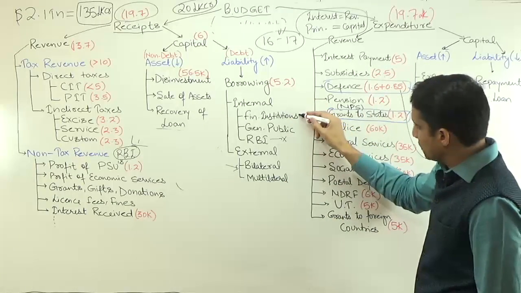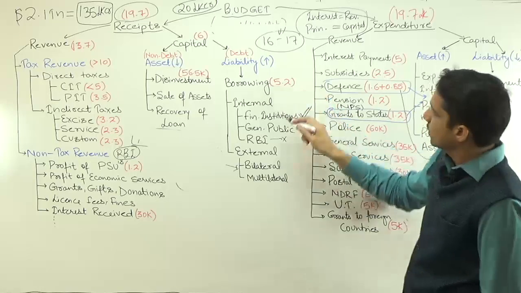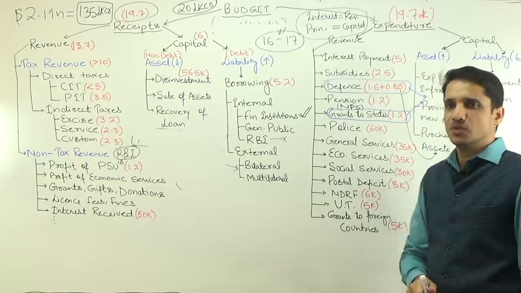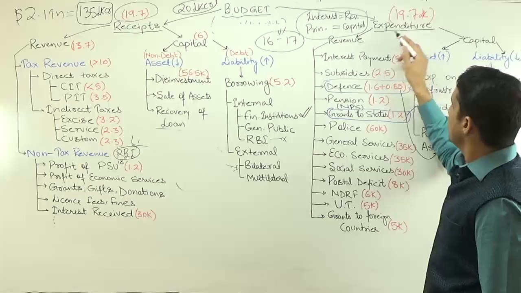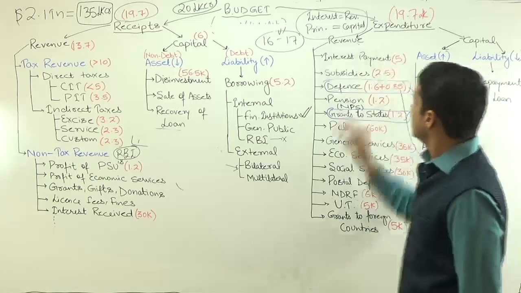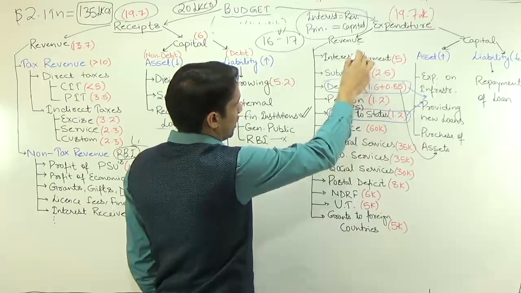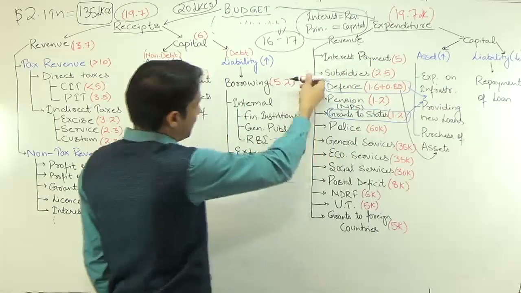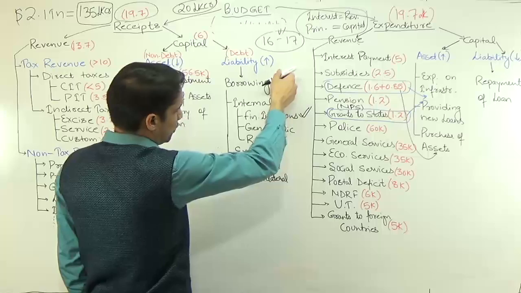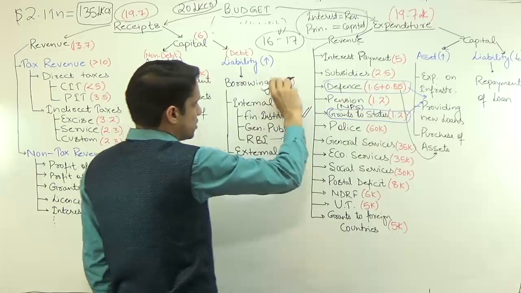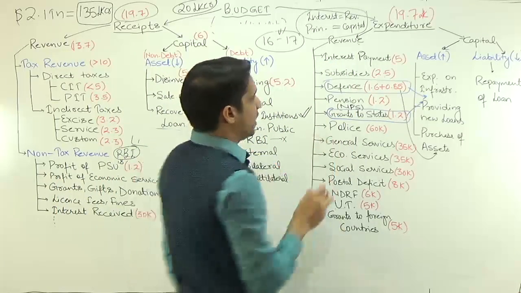And from this, the maximum borrowing is done through financial institutions. Similarly, in case of revenue expenditure, the interest payment is 5 lakh crore. Can you make a relationship here? Every year you are borrowing 5.2 lakh crores, but you are forced to pay an interest of 5 lakh crore.